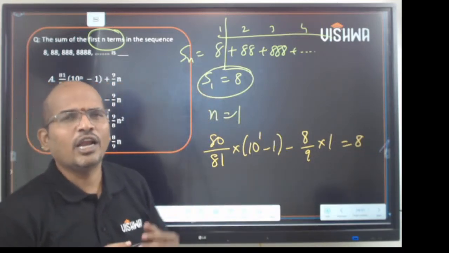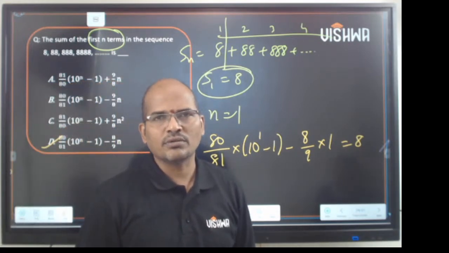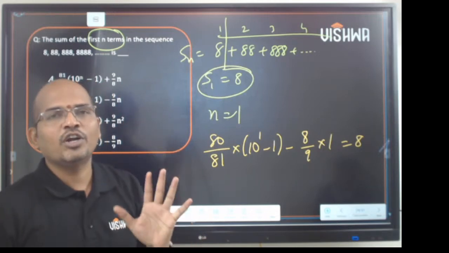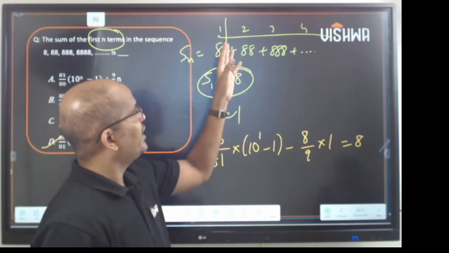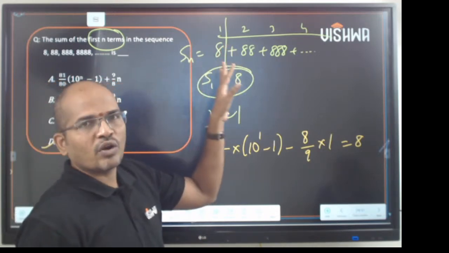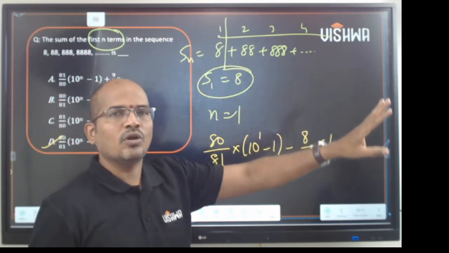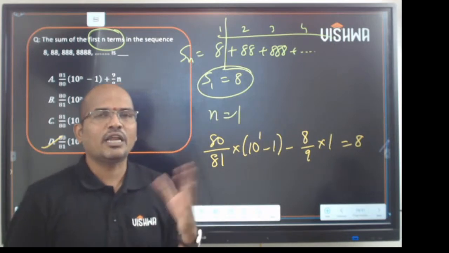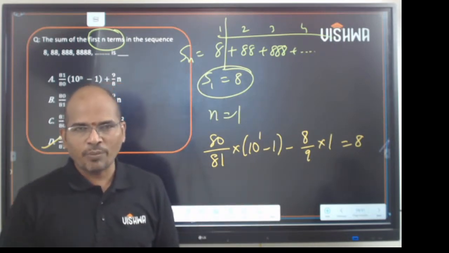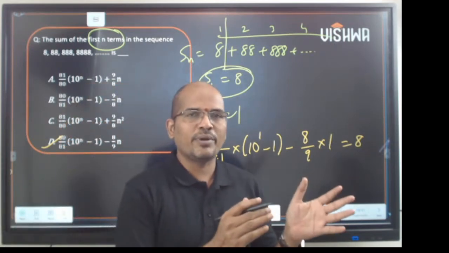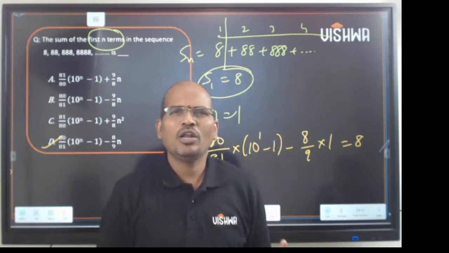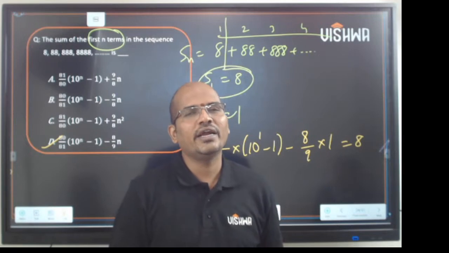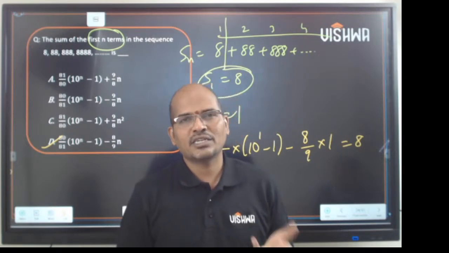Doing it normally, it will take a hell of a lot of time for solving this question, isn't it? So for these kinds of questions, never ever do it normally. Generally people say take 8 common, you get 1 plus 11 plus 111 and so on. Then multiply by 9 and divide by 9. Then write that 9 as 10 minus 1, 10 square minus 1, 10 cube minus 1. Then again 10 separately, 1 separately. It's all a process. Yes, you are right. But doing it that way in GATE, it takes time.